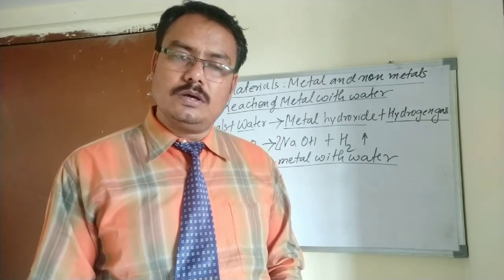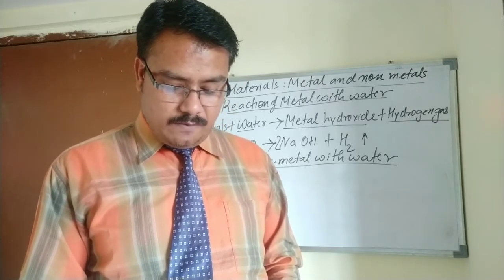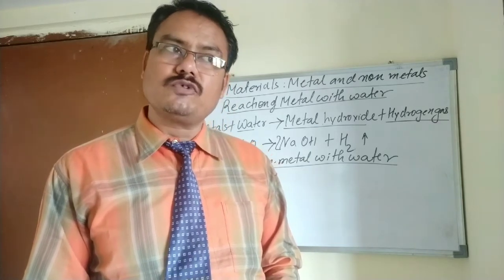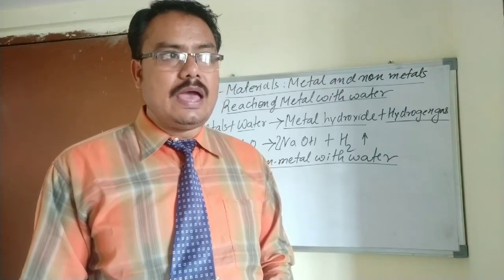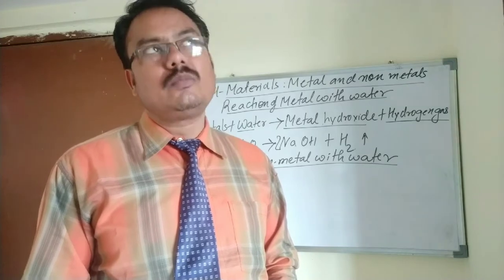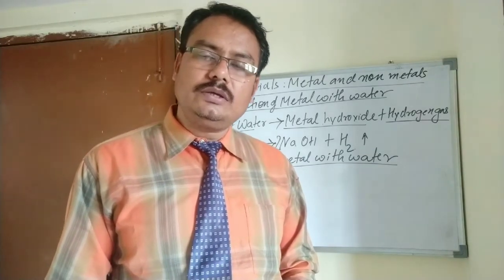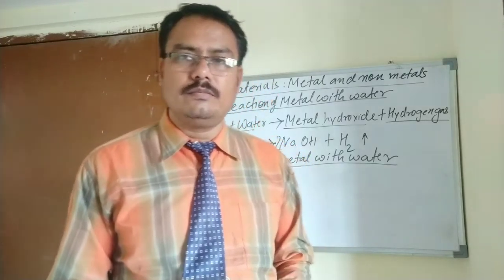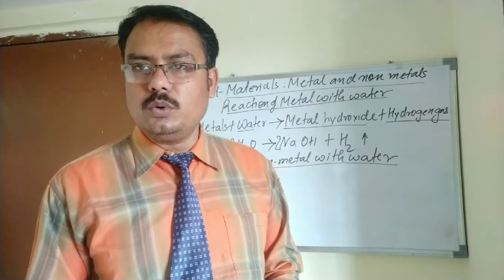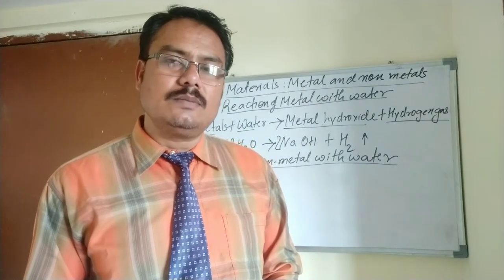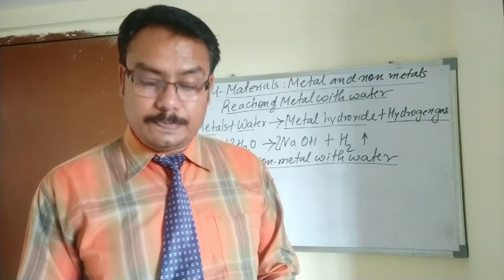Phosphorus catches fire when exposed to air. When phosphorus is taken out and kept in an open environment, at normal room temperature, it catches fire on its own. That means its ignition temperature is very low, and as soon as it comes in contact with the air, it starts burning.